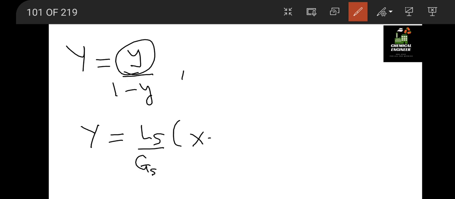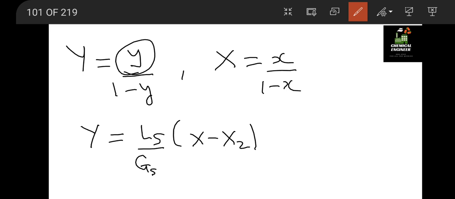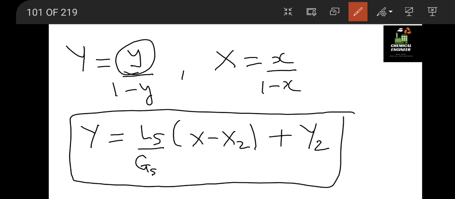In general, we have to calculate this Y value only. So that capital Y will generally be calculated as Ls by Gs into (X minus X2) plus Y2, where capital X equals x divided by 1 minus x, and this is the slope.